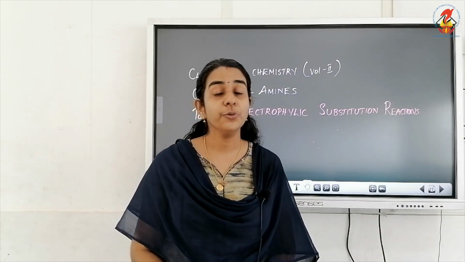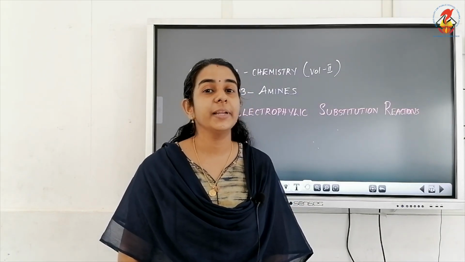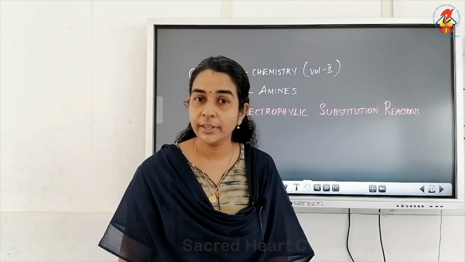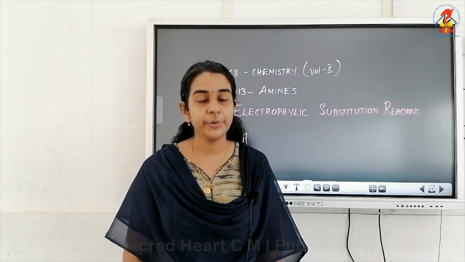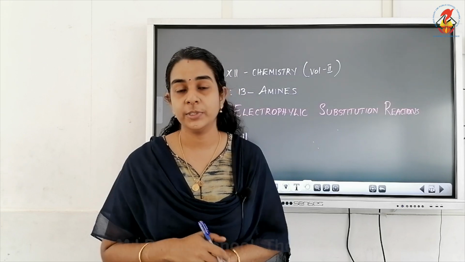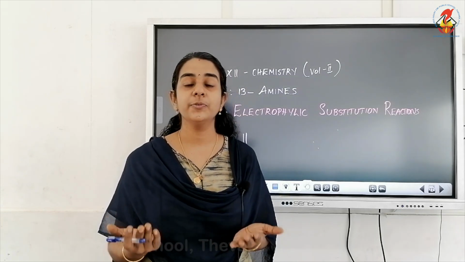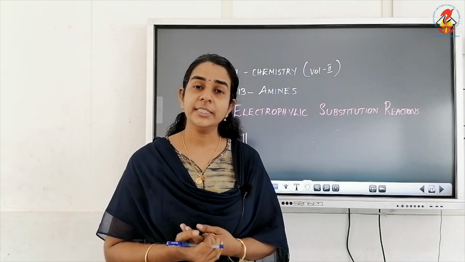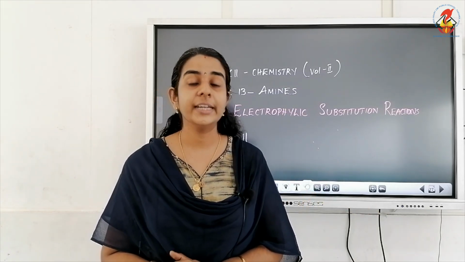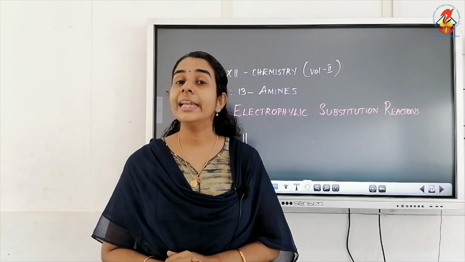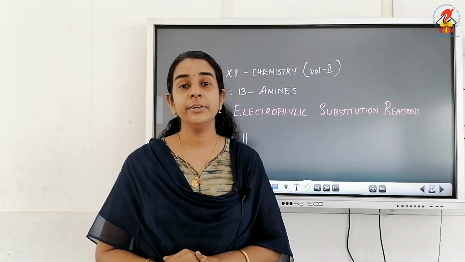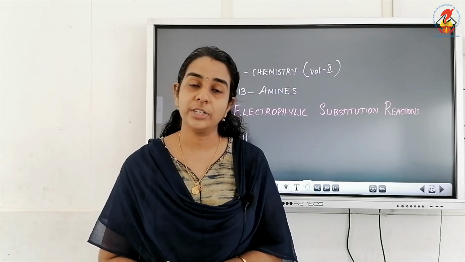Next we have the electrophilic substitution reactions taking place in amines. And we know that all the amines or all the compounds cannot undergo electrophilic substitution reactions, isn't it? Because it is a characteristic of aromatic compounds. Aromatic compounds means what? Containing a benzene ring, isn't it? So only which amine can undergo electrophilic substitution reaction? Yes, that is aniline. Aniline is our aromatic amine. So only aniline can undergo electrophilic substitution reaction.